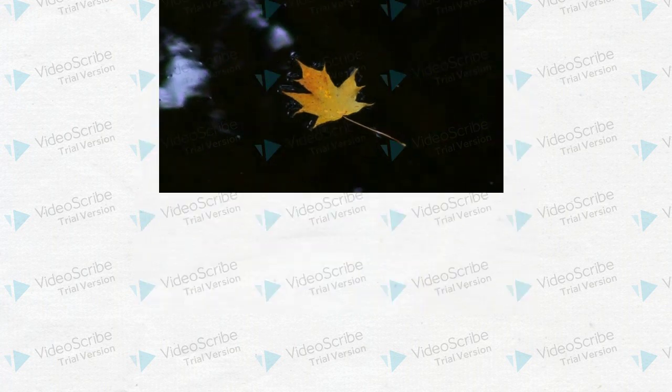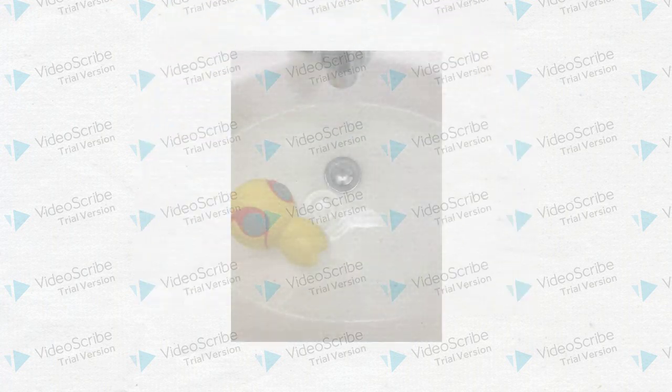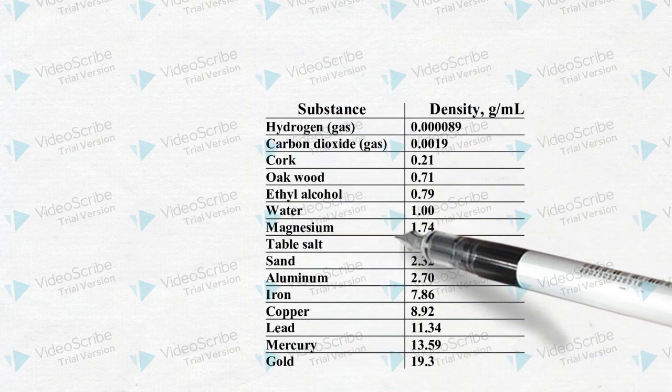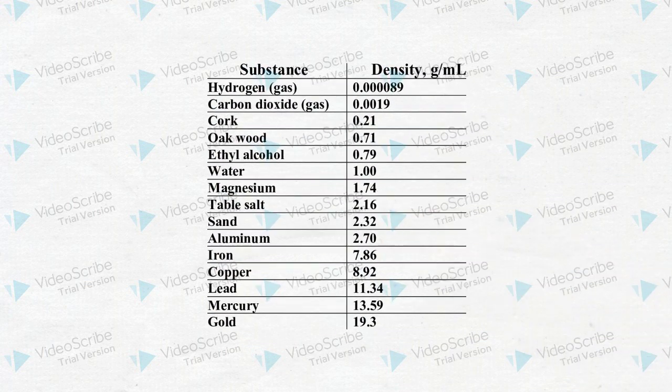So, let's look at this foam toy. As you can see, it's clearly floating in the sink full of water. The reason why it can float is because it is less dense than the water it's floating on. The density of foam, such as the one lining your car seat or the one that makes up this toy, is only about 0.03 to 0.05 grams per cubic centimeter, while water's density is about 1 gram per cubic centimeter.